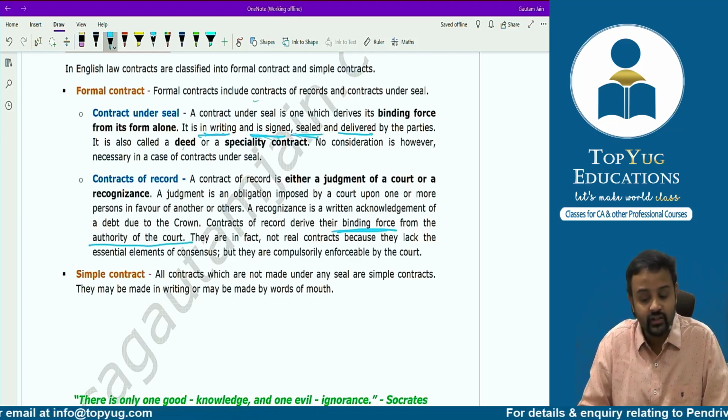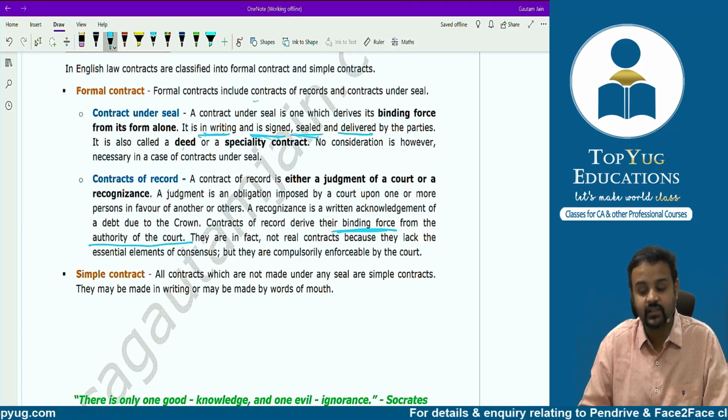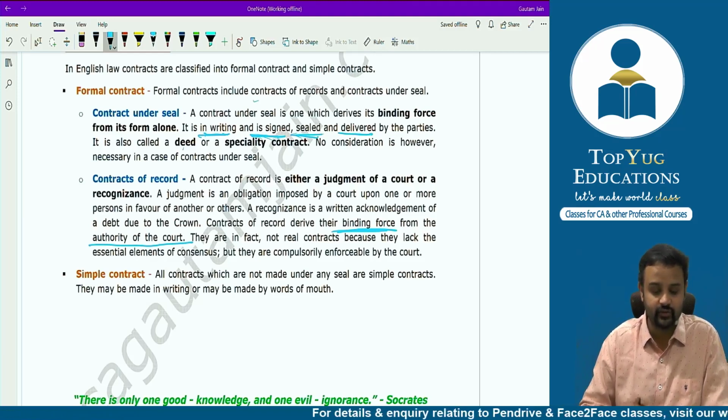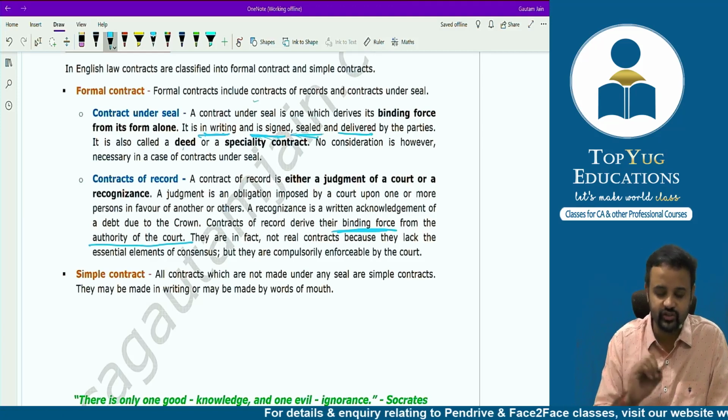They are in fact not the real contract because they lack essential elements of consensus, but they are compulsorily enforceable by court. Okay, court of contracts of record comes from where? The court order or the judgment.